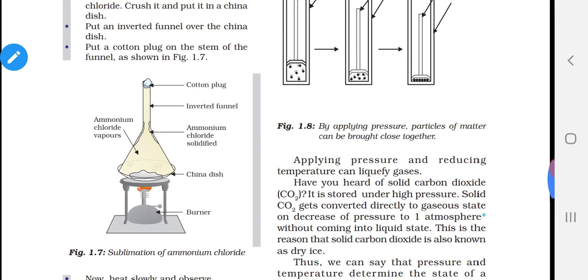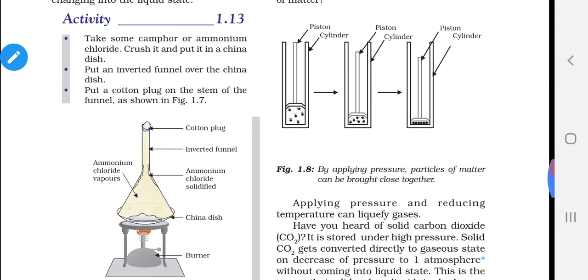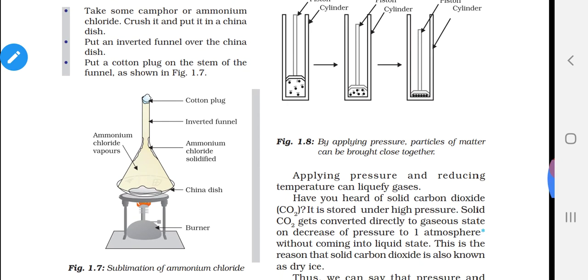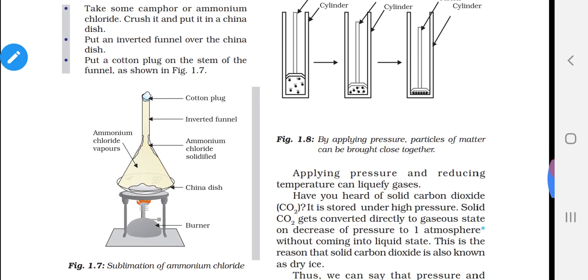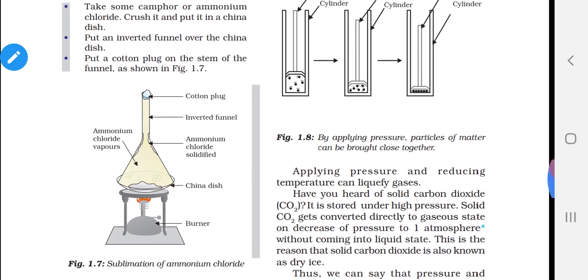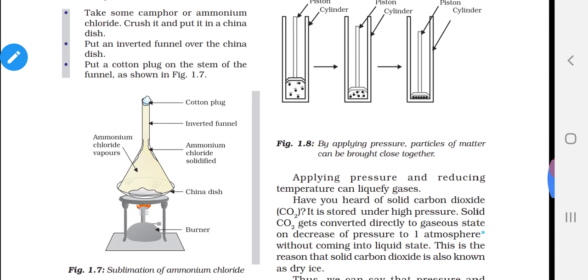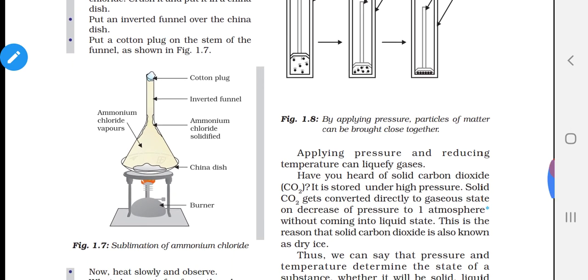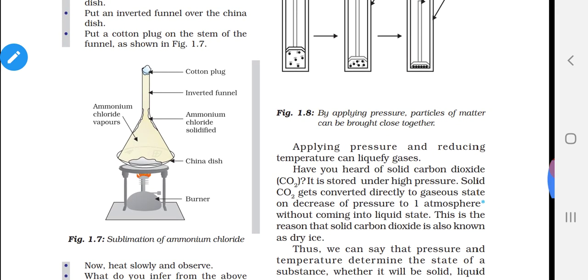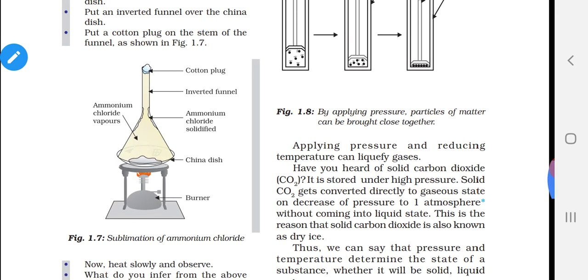We already know that camphor will undergo sublimation. What is that process called sublimation? The solid will be converted into gas without converting into liquid. So that process is called sublimation, isn't it? So camphor or ammonium chloride will undergo slow sublimation and it will be straight away converted into gas.